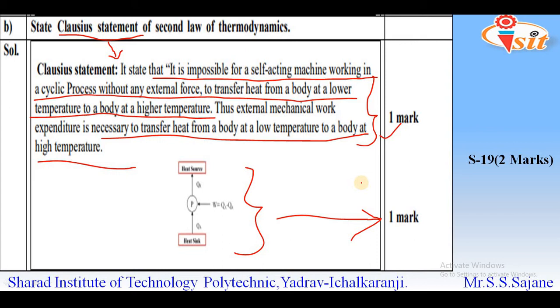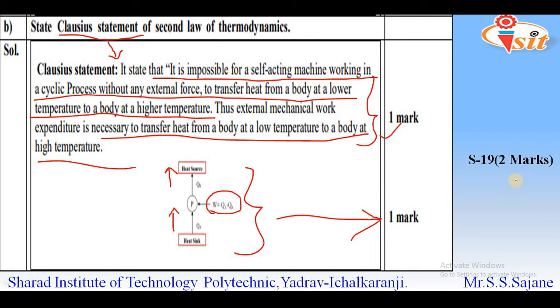And the same has been explained with the help of this diagram. So in the diagram we can see that some input energy, that is work, is given to the heat pump, and as a result of this work expenditure, heat is transferred from low temperature reservoir to high temperature reservoir. So in this way the question was asked for 2 marks in the paper summer 19.